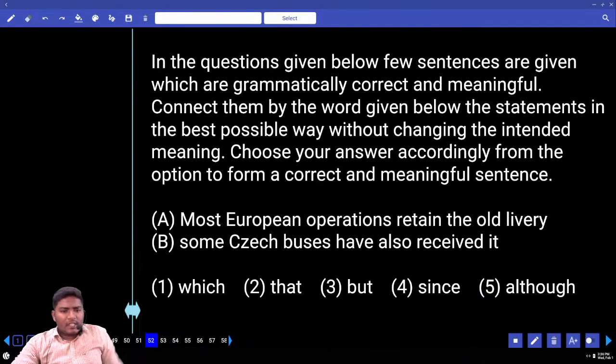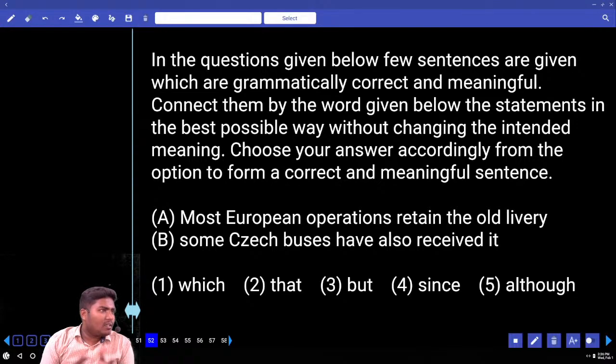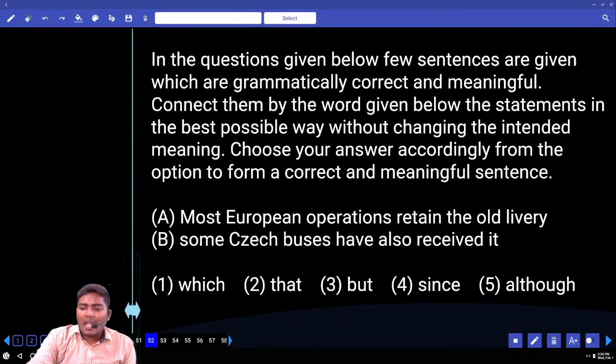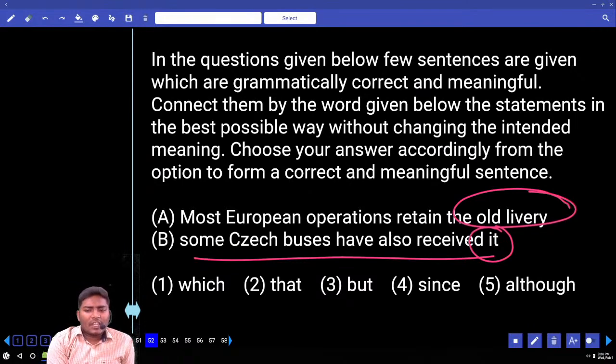Has anybody connected these two sentences in 52? This sentence somewhat looks odd. Maybe the question is also wrong. "Most European operations retained an old livery" is nothing but following the same custom, same color, same features of the old used things. "Some Czech buses also have received it" in the sense of the same old livery. Now which of the options can you connect here?